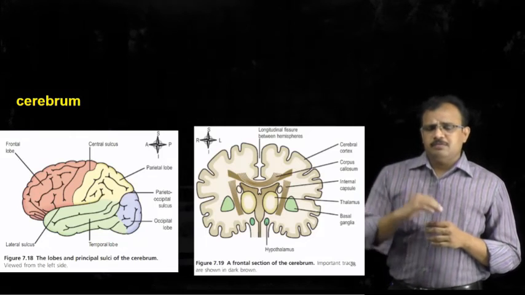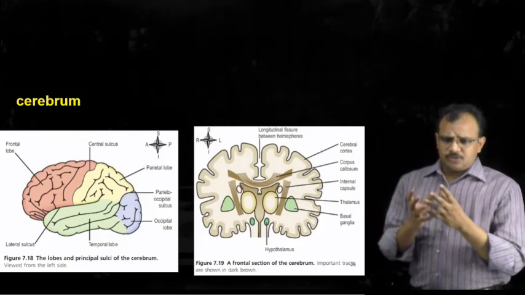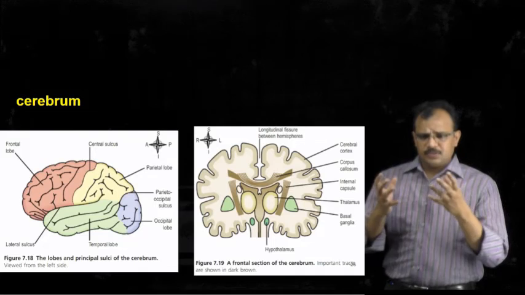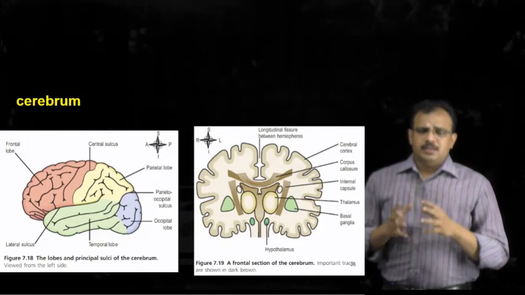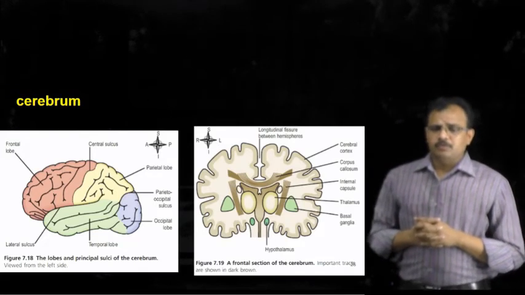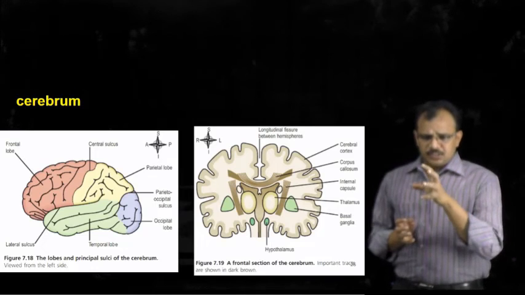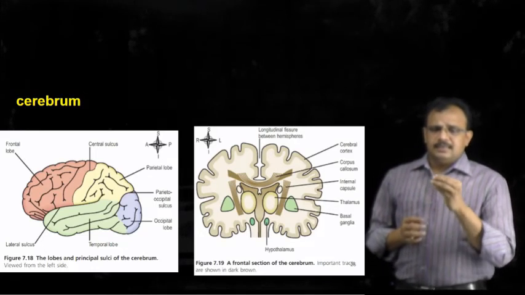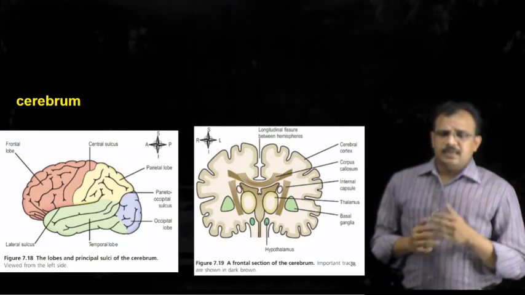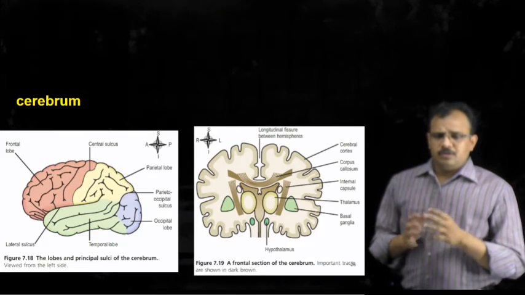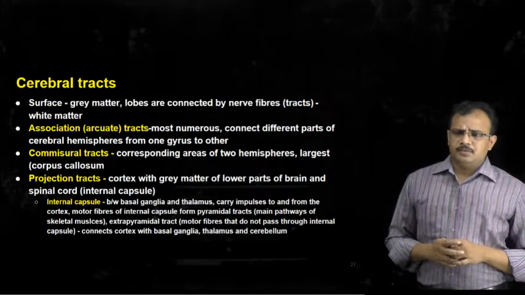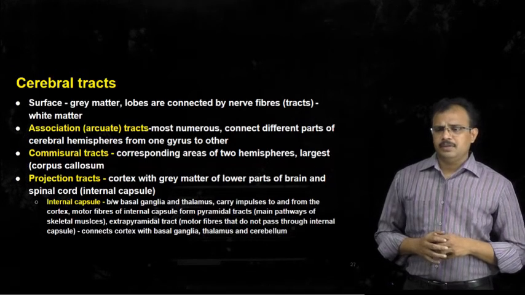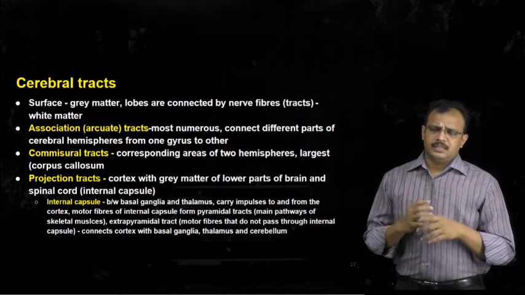We also have seen that all the cell bodies of this brain are present in the peripheral regions, which form the grey matter, whereas all the axons of these cell bodies are present in the middle, which form the white matter. We can also see various regions within the brain, that is the thalamus, basal ganglia, hypothalamus and so on, which lie within the brain. So now we have seen what the brain consists of.